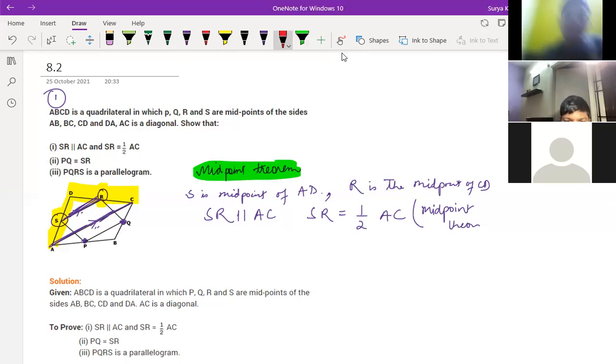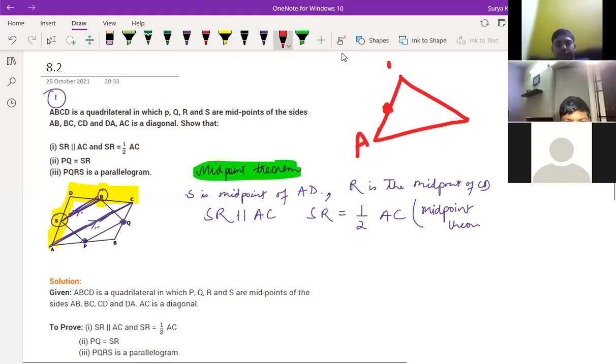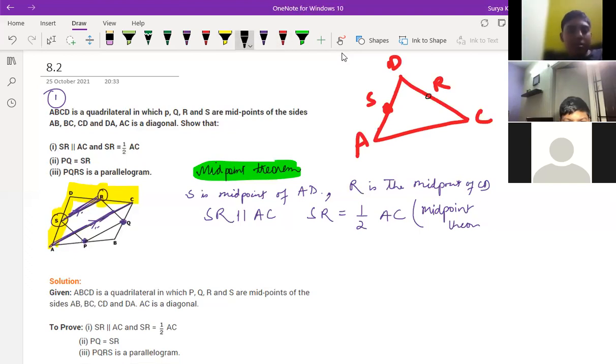See, I'm just drawing a triangle over here. This is a triangle, okay? One point is named A, D, and C is given. This is S and this is R. If S is the midpoint of AD and R is the midpoint of DC, Nihar, can you hear me or not?